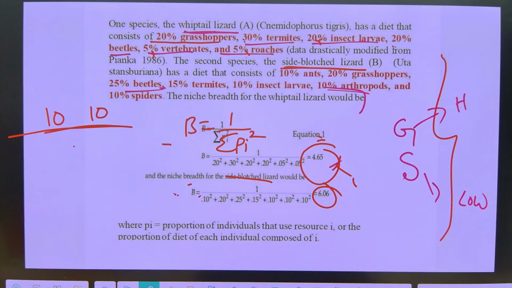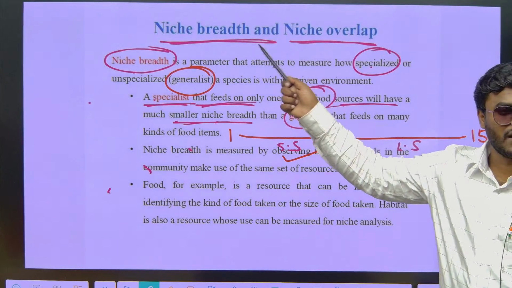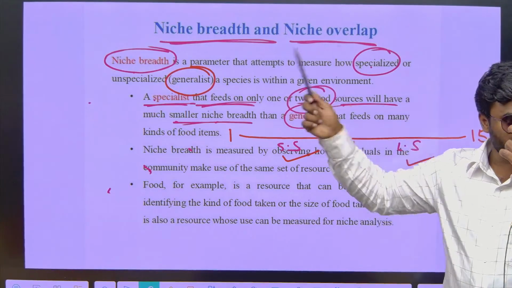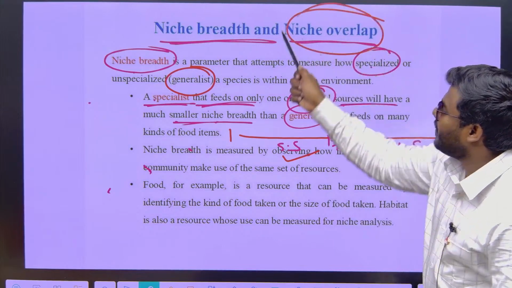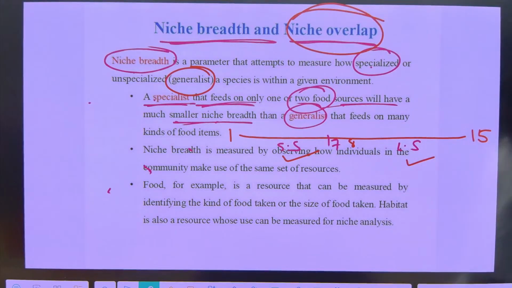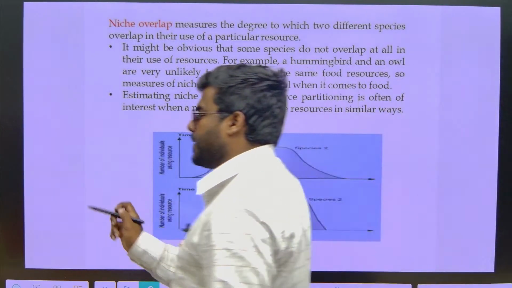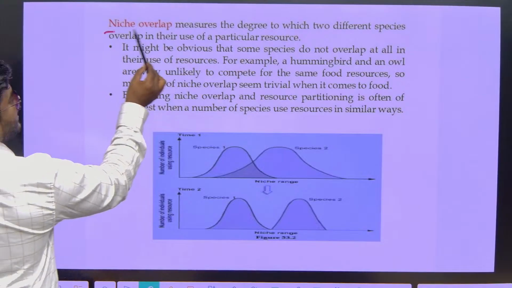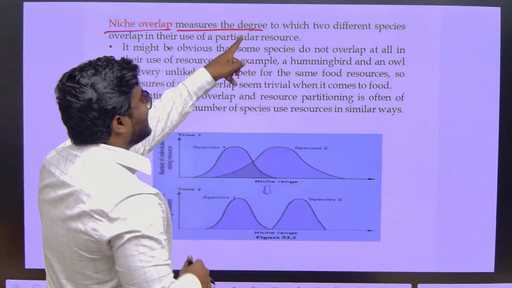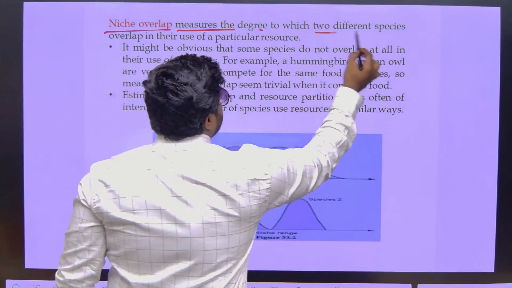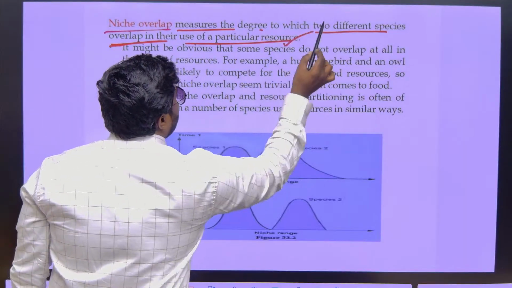Okay, very basic question it is, but there is a great possibility we can expect. Okay. Now, first parameter is what? Niche breadth. What is this parameter all about? To explain whether the given organism is generalist or specialist. The next parameter we call niche overlap. Okay, don't confuse. It's all about understanding the concept. What is this niche overlap explaining? See this. Niche overlap measures the degree to which two different species overlap in their use of a particular resource.